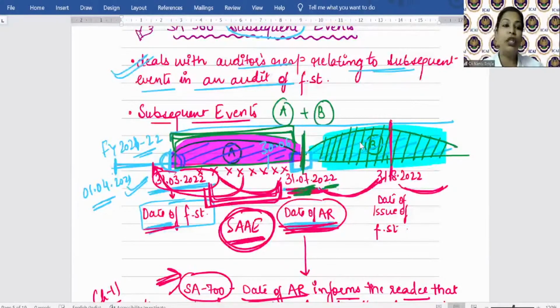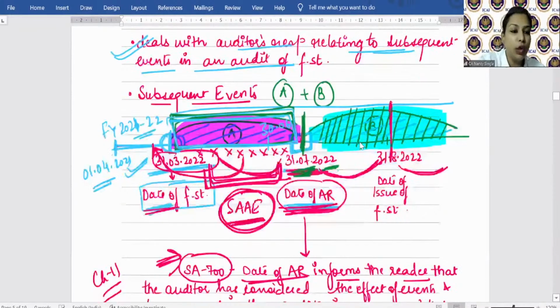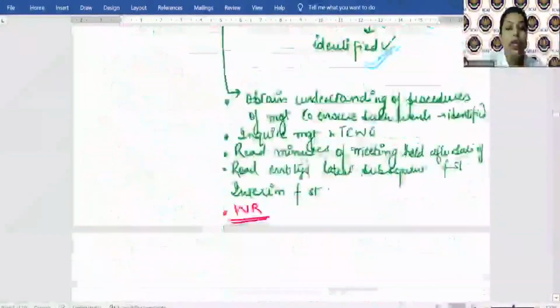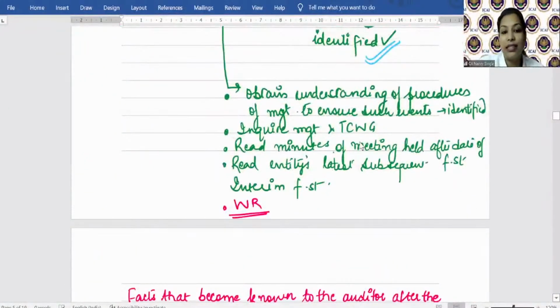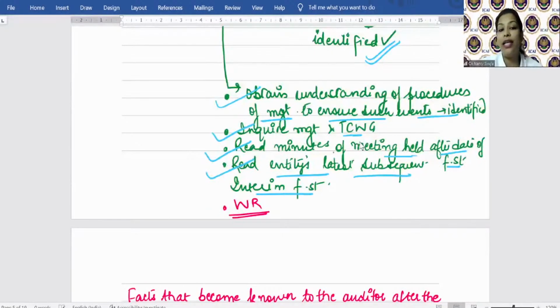So what I wanted to say is that here the auditor will perform the audit procedures on his own to obtain sufficient appropriate audit evidence. He has to do them before the date of what? Audit report. So what are the audit procedures? He'll obtain an understanding of the procedures of management to ensure such events have been identified. He'll inquire of management and those charged with governance. He'll read the minutes of the meeting held after the date of financial statement. He'll read the entity's latest subsequent interim report.